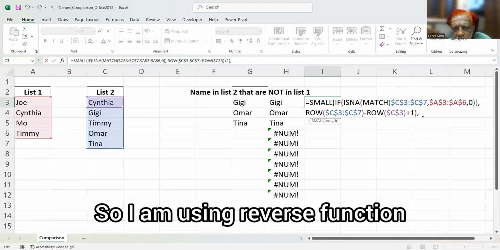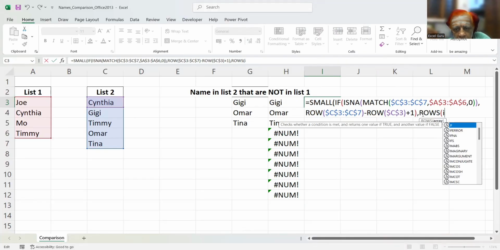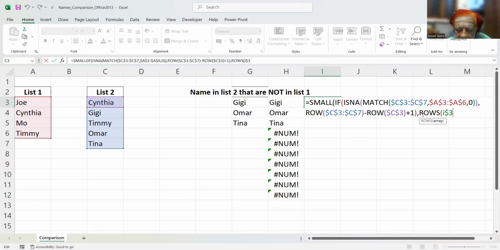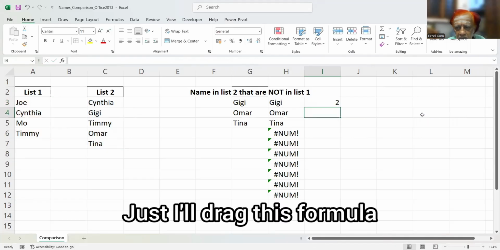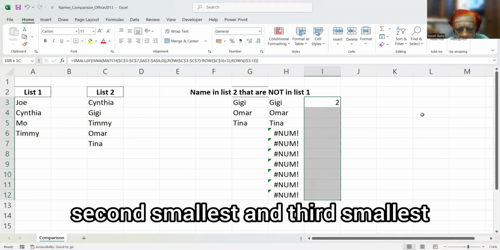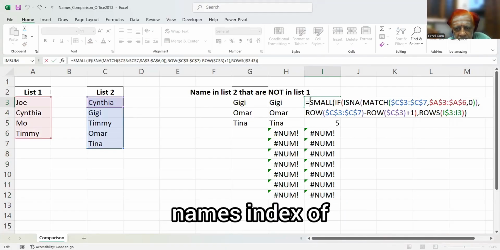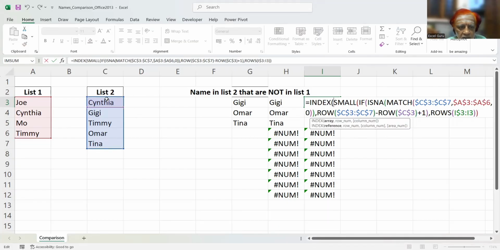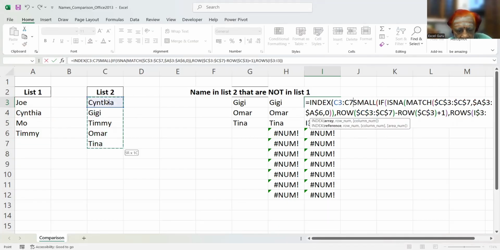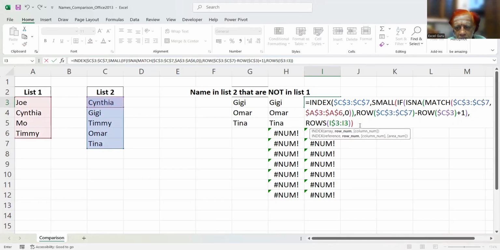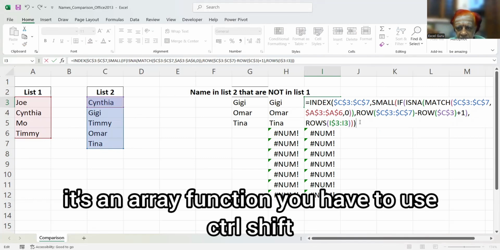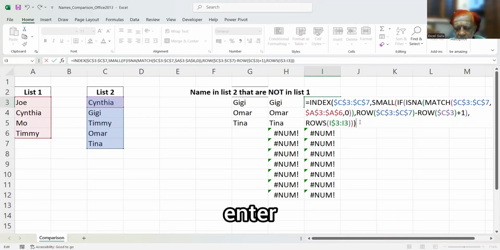So I'm using the ROWS function, I dollar 3 colon I3. I'll drag this formula, so it becomes first smallest, second smallest, third smallest. Now I want to find the names, the index of this. F4, comma, done. This is an array function, so you have to use Control, Shift, and Enter, but I'm using only Enter.